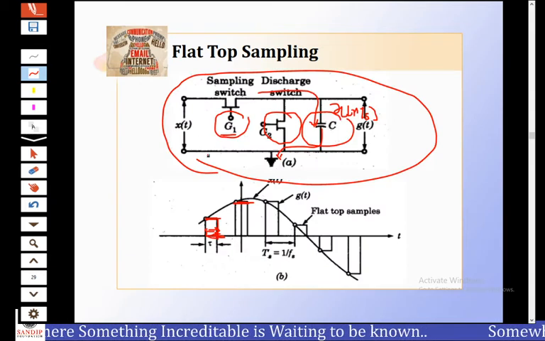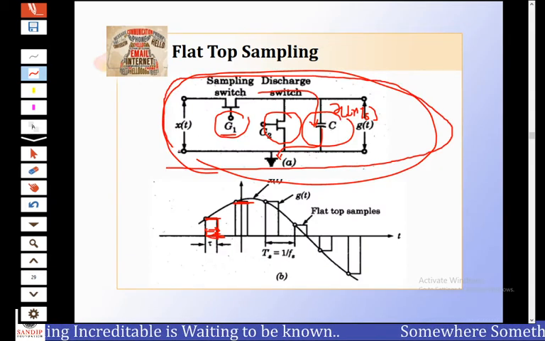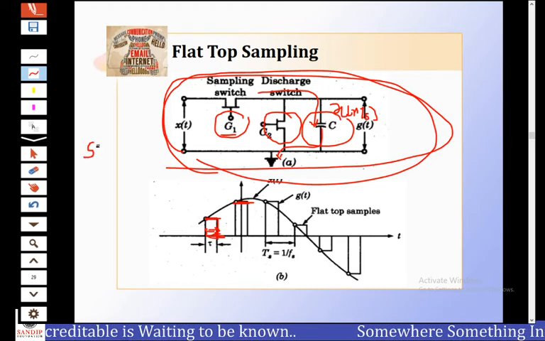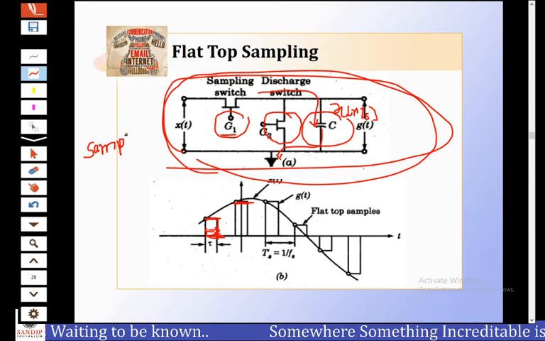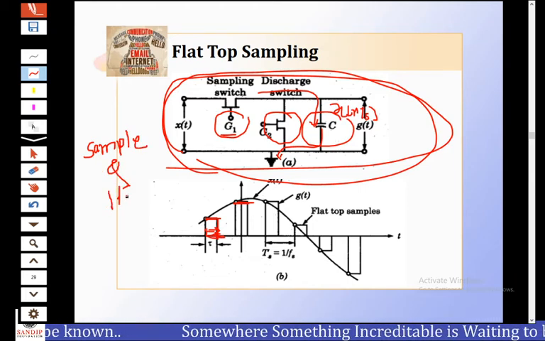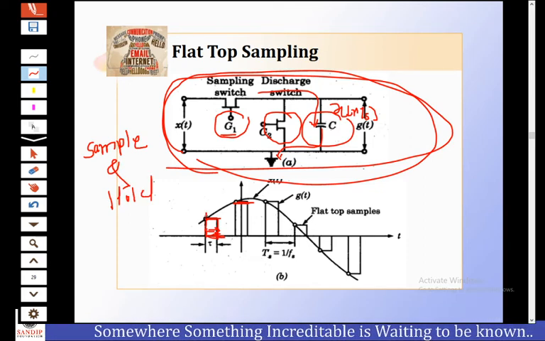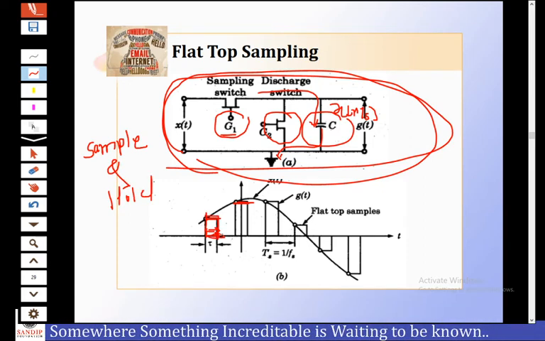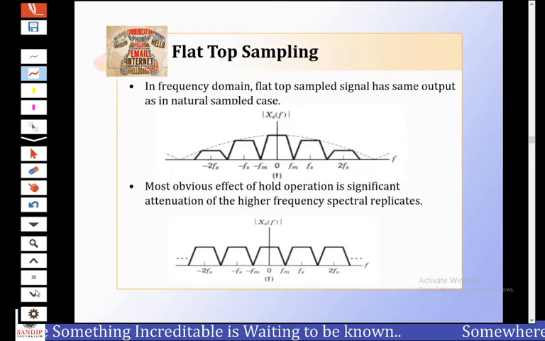The circuit is known as the sample and hold circuit. This is sample and then hold, and then discharge. That's why it is sample and hold, but this causes the aperture effect.